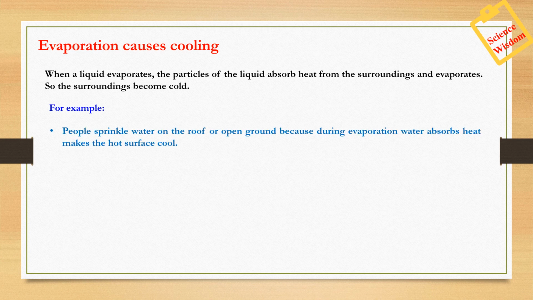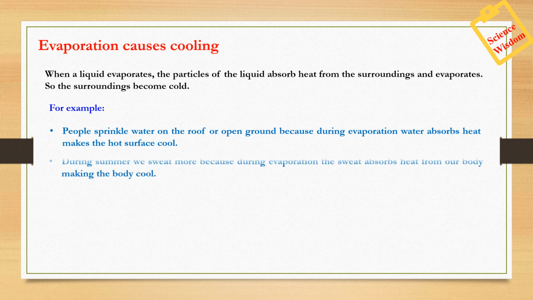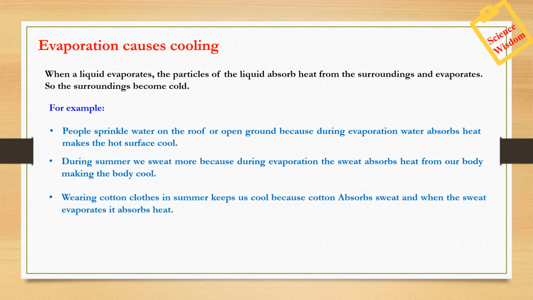People sprinkle water on the roof or open ground in hot areas because during evaporation, water absorbs heat and makes the hot surface cooler. Second, during summer we sweat more because during evaporation, the sweat absorbs heat from the body and makes our body cooler. Wearing cotton clothes in summer keeps us cool because cotton absorbs sweat, and then the sweat evaporates and the body feels cooler.